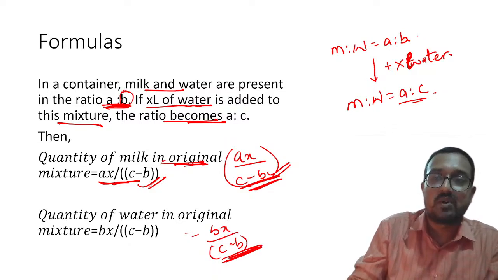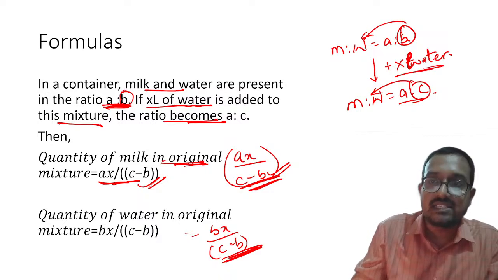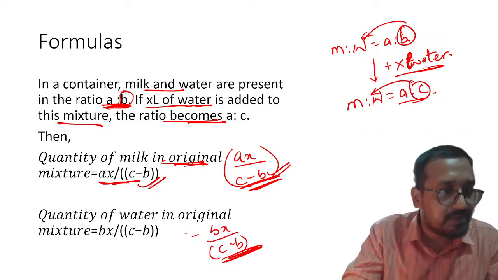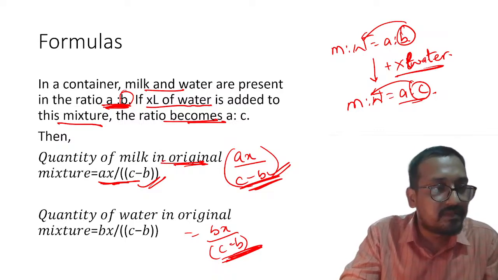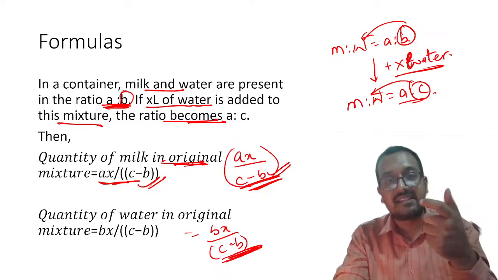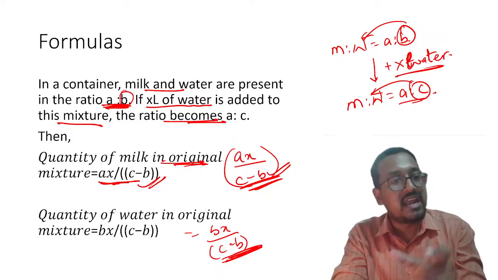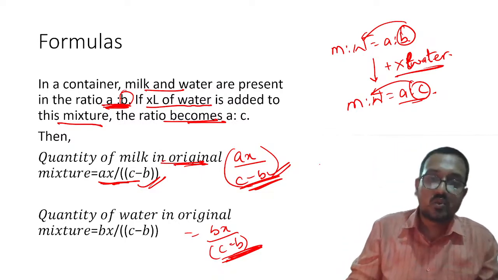Here we have to subtract, because initially B was the proportion of water. Now it has become C. So X amount of water you are adding. That is why you have to subtract. Please remember, that is the correct one. Understood? How much impact is this additional X making? How much impact is X liter of water making? That will be measured through C minus B.